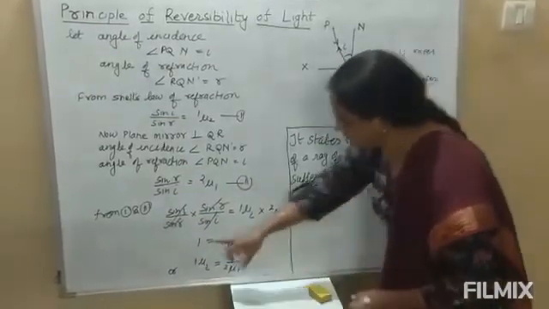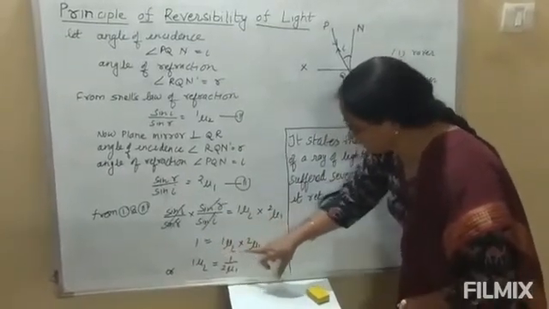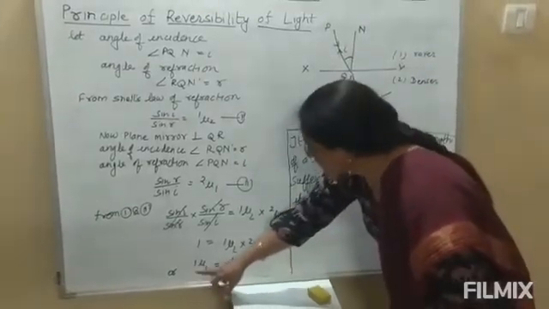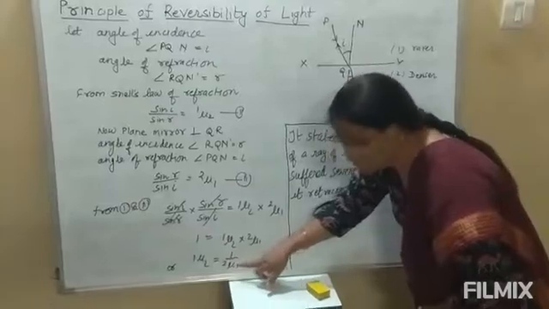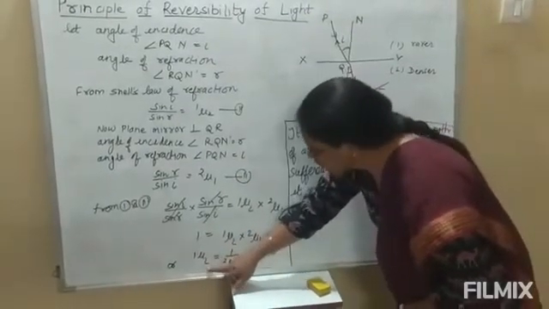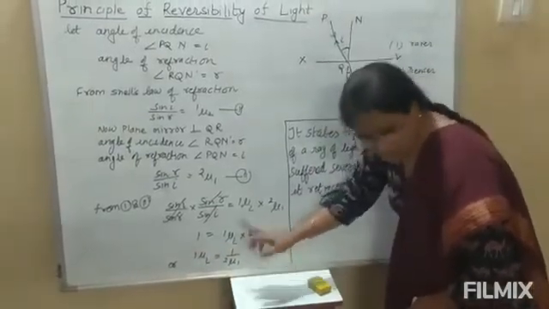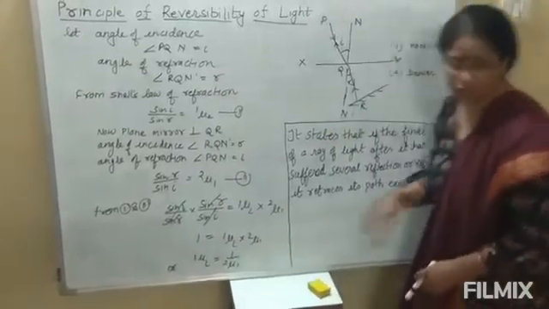We will get only 1. So 1 is equal to 1μ2 into 2μ1, or we can write 1μ2 is equal to 1 upon 2μ1. That is, the refractive index of medium 2 with respect to 1 is the reciprocal of the refractive index of medium 1 with respect to 2.